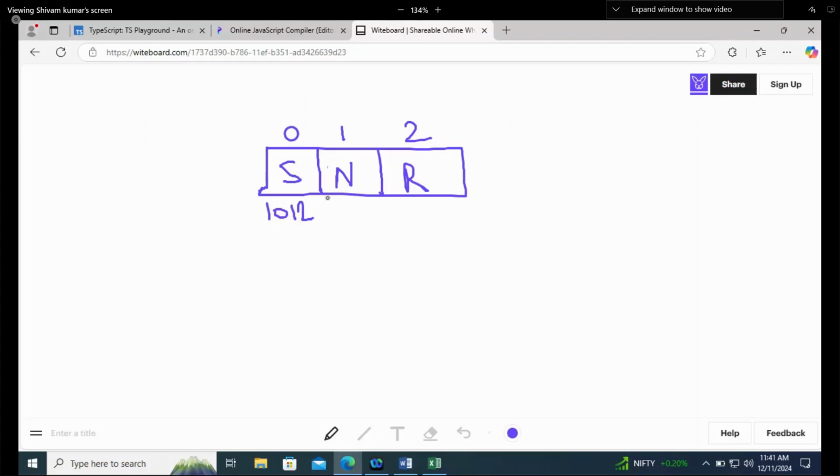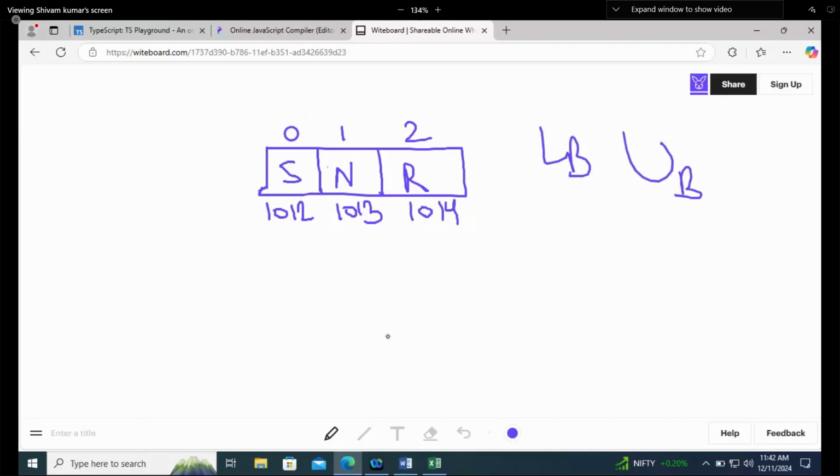So the next address will be 1013. If it took 2 bytes, the next address would be 1014. As I am supposing that they take only 1 byte, the next is going to be 1014.